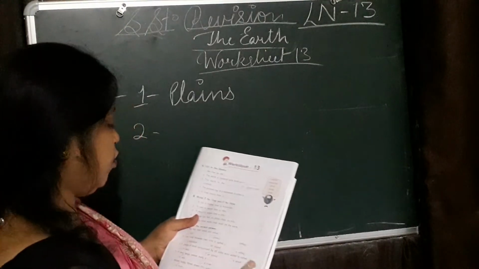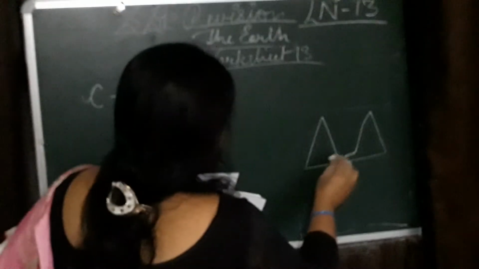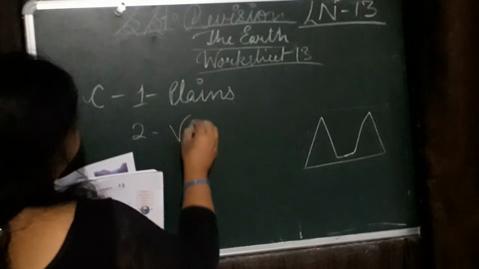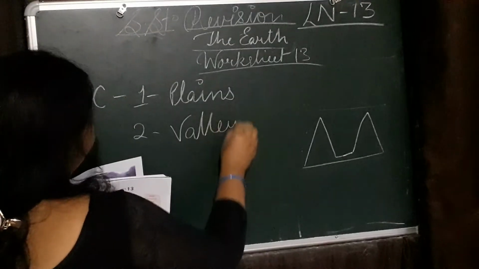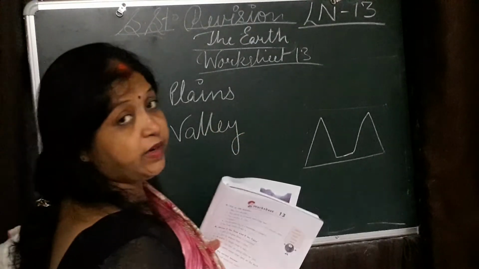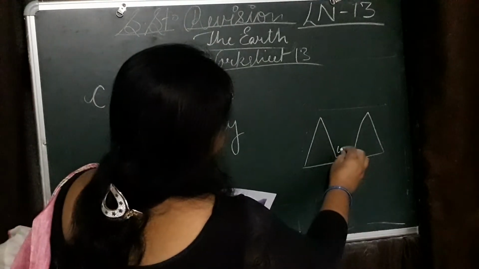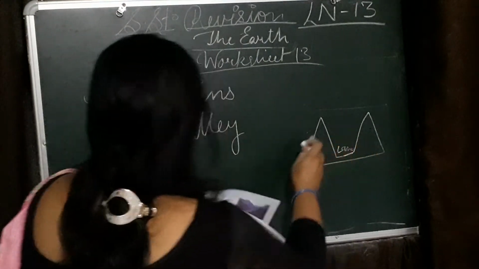Lowland between two hills is called. This is hill and this is the lowland. What is this? Valley. What is the answer? Valley. Lowland between two hills. This is the land. So answer is valley.